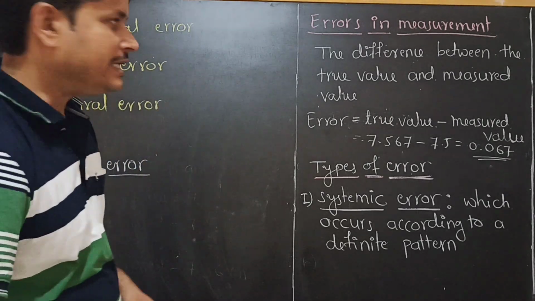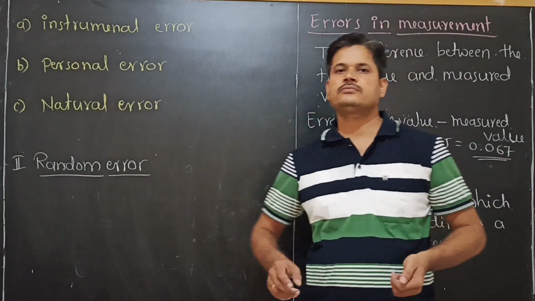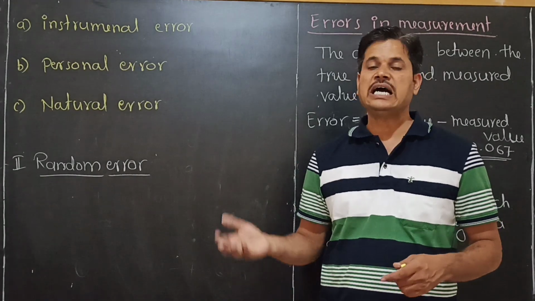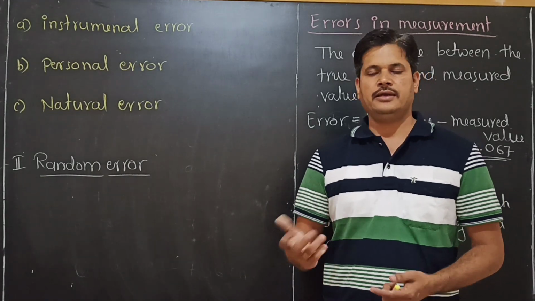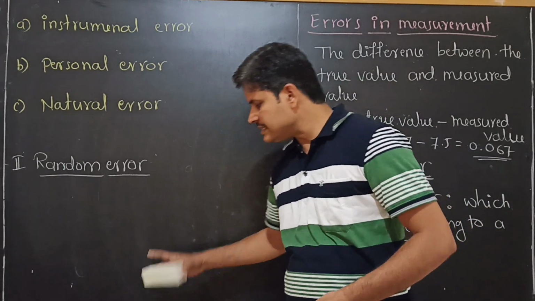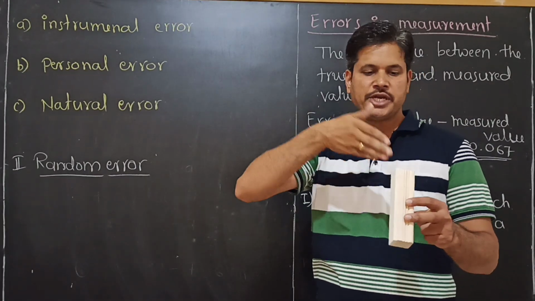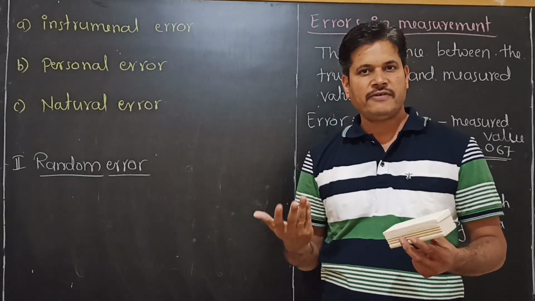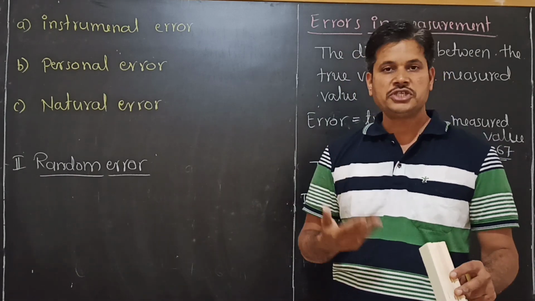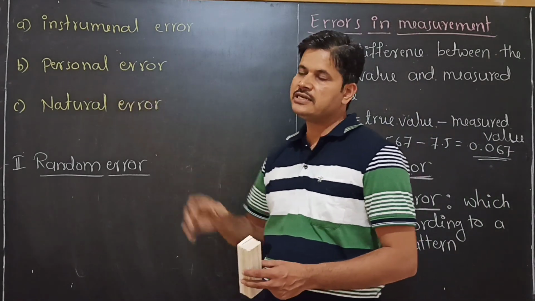And the next one is personal error. Personal error means because of the carelessness of the observer, we will get the error. If somebody says to you, measure the length of this duster, by observing someone else and you are measuring here, you will get a difference, because of the lack of concentration. Such type of error is called personal error.